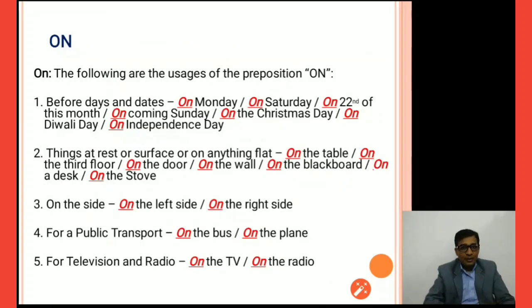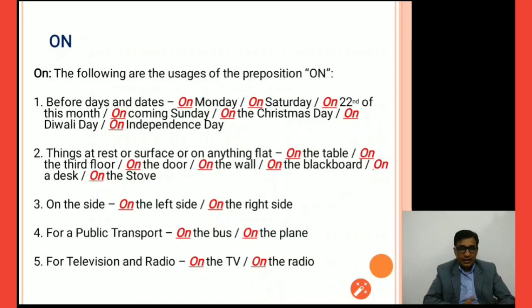So how can on be used as a place preposition in sentences? The following are the usages of the preposition on with reference to time as well as place. So let us see the example. First one, before days and dates. When we are talking about days of the week, we say on Monday, on Saturday. When we are talking about a date, month and year, then we say on 22nd of this month, on 22nd January 2021, on coming Sunday, on Christmas day, on Diwali day, on Independence Day. So on can be used like this in front of the date.